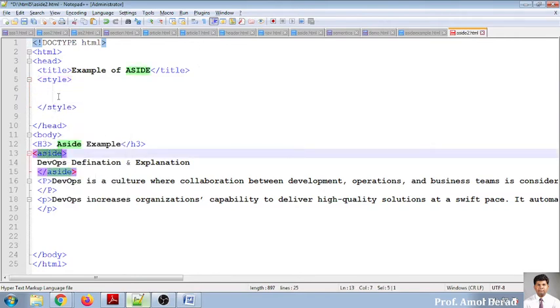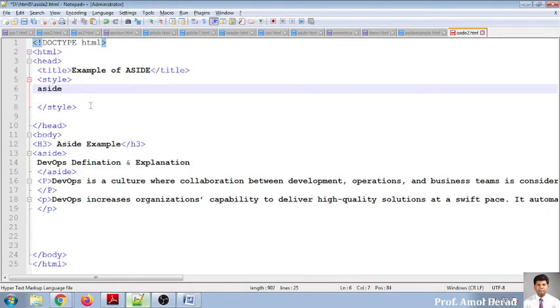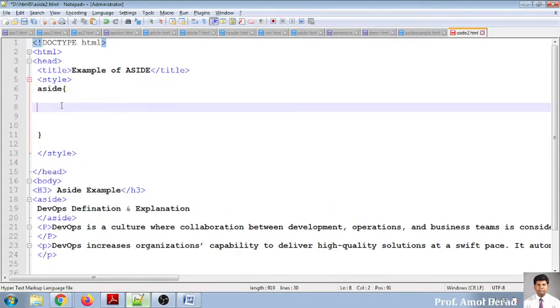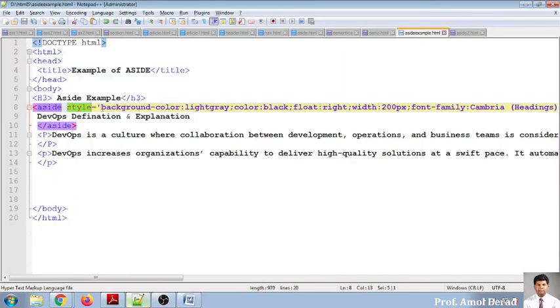To the aside tag. So I will be using it like this, aside. Whatever I want to assign, I need to write into these curly braces. I am copying this one. So I want this first property, so I am copying this name. All properties will be copied over here.